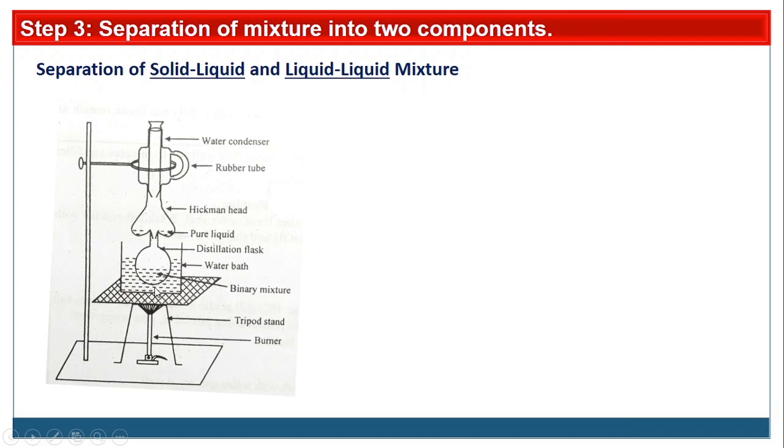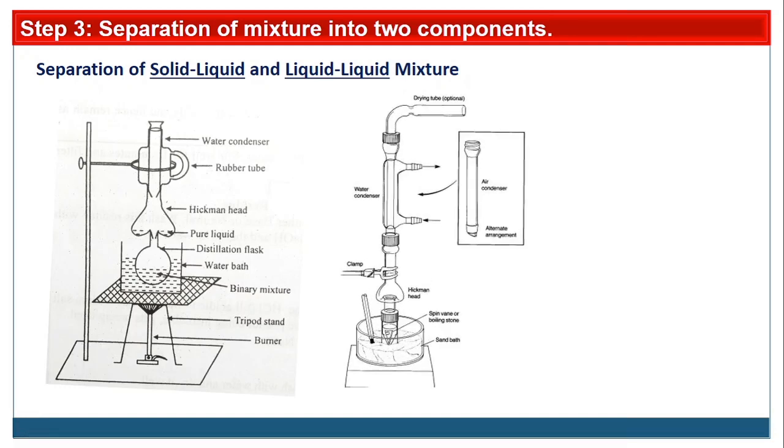This is the outer water bath for heating, wire gauze, tripod stand and burner. This is the system for distillation to separate solid-liquid or liquid components. This is the standard apparatus system. This is the condenser, with the bottom inlet for the water and the upper outlet for the water.